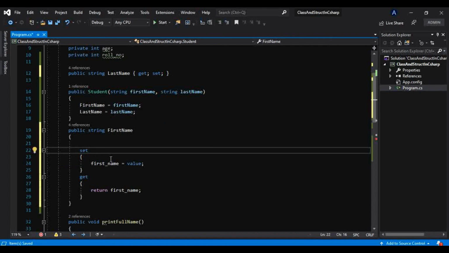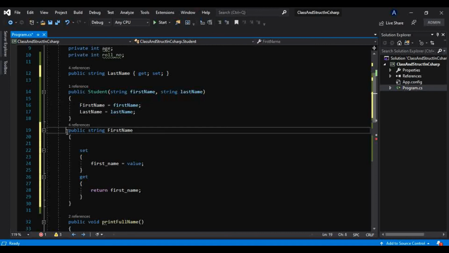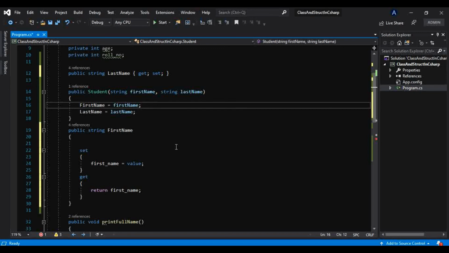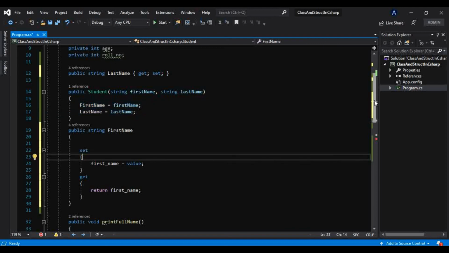So that is why we cannot have it directly in this constructor. It is only in the struct. Class doesn't give us any error. Class is okay with setting that property, setting those fields inside this property, and taking that into this constructor. But in the case of a structure, it checks first whether it is initialized. So that's why it was giving us an error.